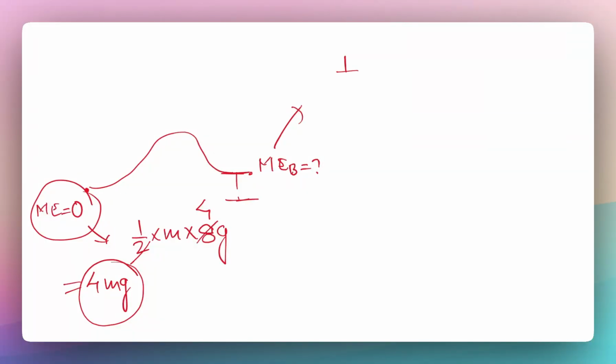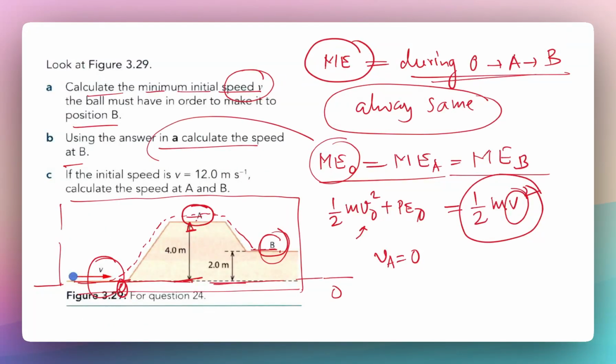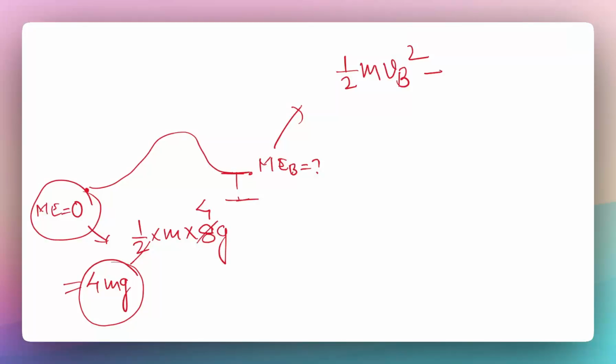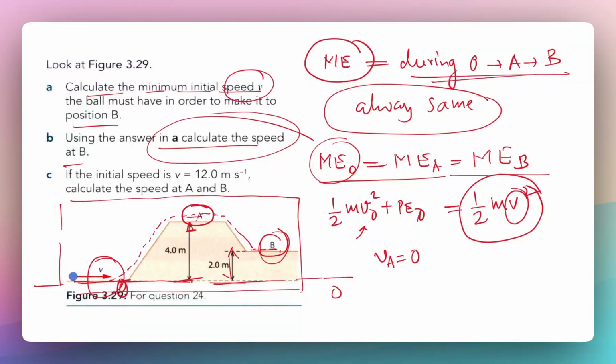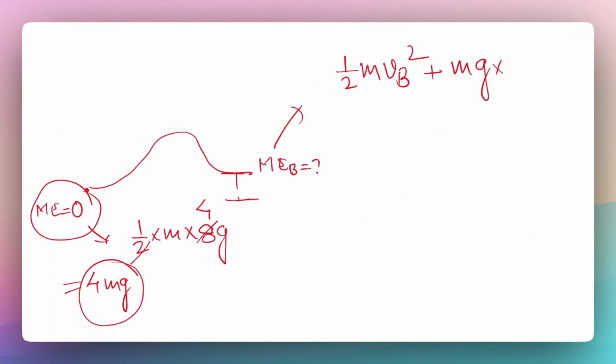First is the kinetic energy, half m times the velocity at B square, which is what we have to find out, the speed at B, plus mg times h, where the height of location B is 2 meters. We are directly applying that equation. So mg into 2, and that's our final.